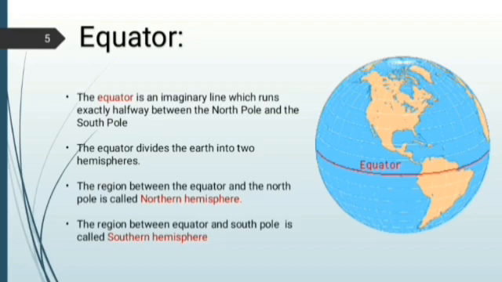That line is known as the equator. This is a very important latitude. Above the equator, that hemisphere is called the Northern Hemisphere, and below the equator, this hemisphere is called the Southern Hemisphere.